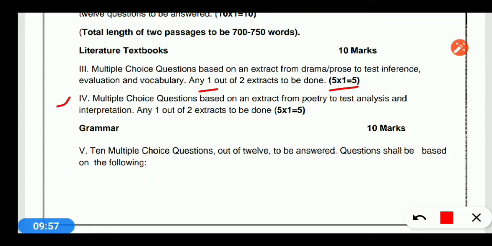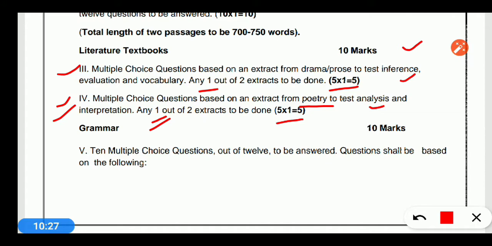Now the second one is question number 4, a multiple choice question based on an extract from poetry. It means one extract will be from prose and drama and one from poetry. From poetry, again 5 questions will be asked. 2 extracts will be given and you have to attempt any one extract. So one extract here, one extract there, 5 questions each. 10 marks will be asked from literature in part A.